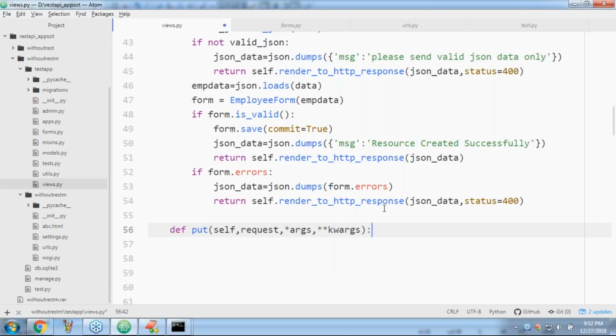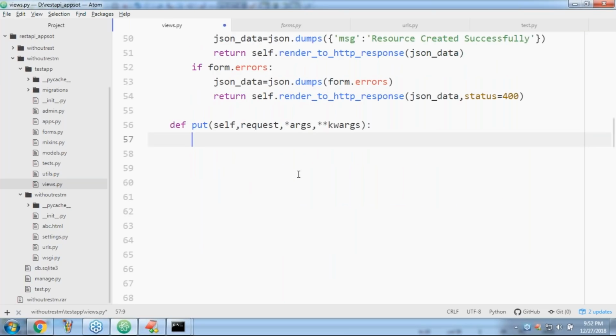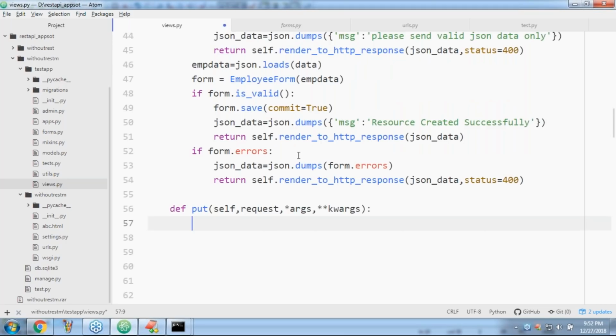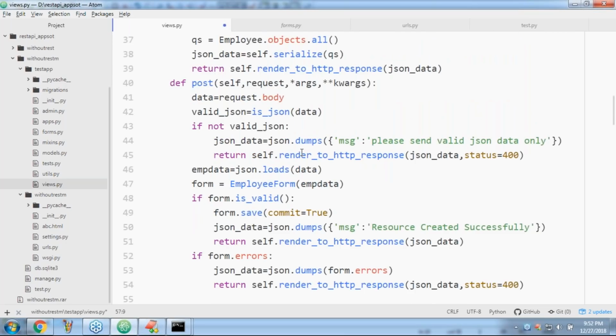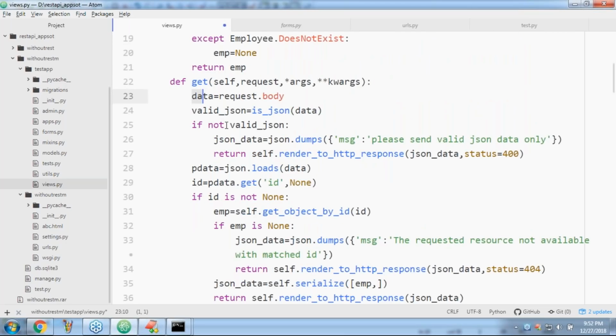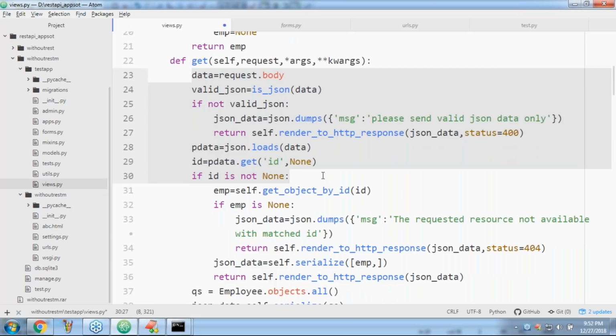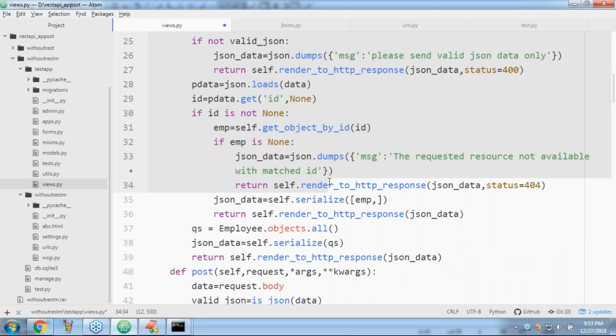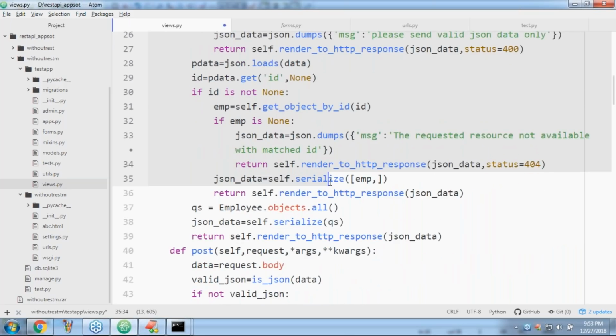Now take very special care. ID is not needed as a URL parameter. If you are going to pass ID, then the endpoint will be changed. Remember this one. ID I will send in the form of a dictionary, in the dictionary itself, as JSON data only. Okay, first thing, very simple, sir. Now I will copy up to this one, sir. Have a look. I will explain.